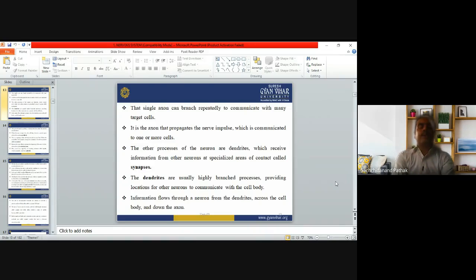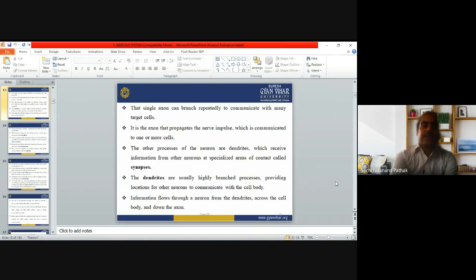Axon is the part that will propagate the nerve impulse, and it will help in the communication to one or more cells. The other processes of the neurons are the dendrites, which receive information from the other neurons at a specialized area of contact called the synapse. Synapse is the gap between two different cells, two different neurons. So the dendrites are usually highly branched processes, providing the location for other neurons to communicate with the cell body. Information flows through a neuron from the dendrites across the cell body and down the axon.